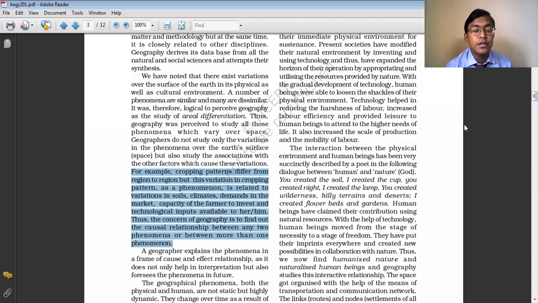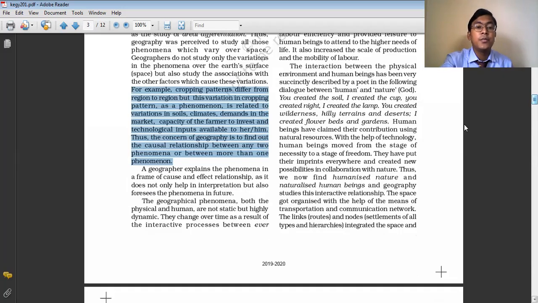So here we can also see that the cropping pattern, the types of crops being grown, varies from one place to another. Not only in our country, but the types of crops grown in one country vary from one region to another, and from one country to another. These variations in the types of crops grown are because of the types of soil, the climatic condition, the capacity and the demand. So geography here tries to understand the relationship between the cropping pattern and the factors which cause variations in it. The subject matter of geography is not only to study the phenomena, but also to find out the causes of such variations.